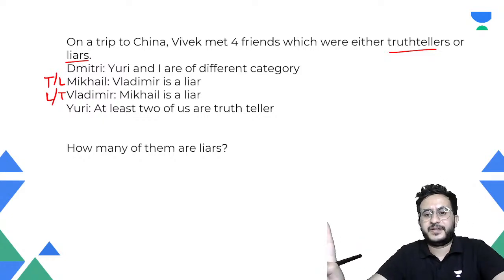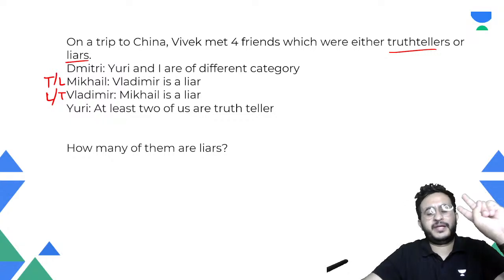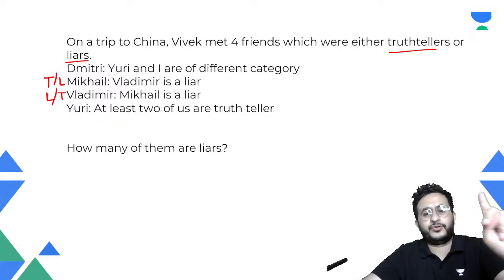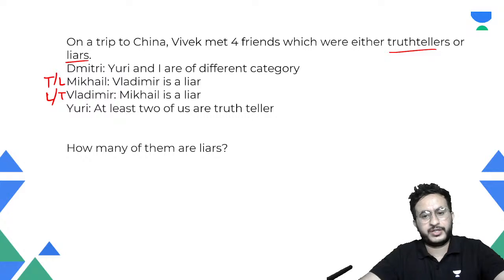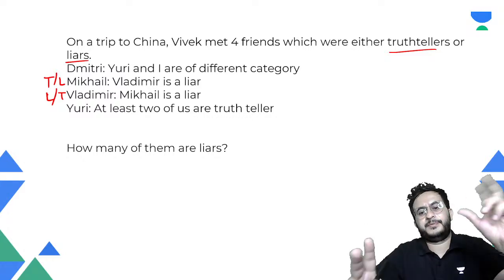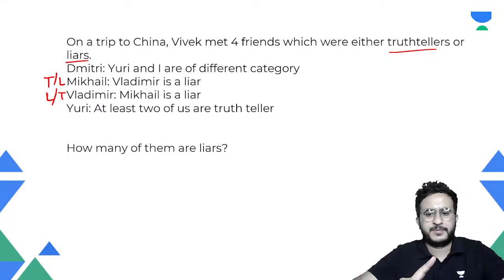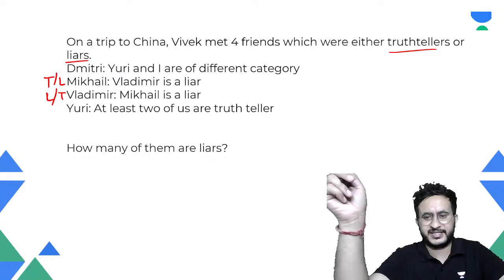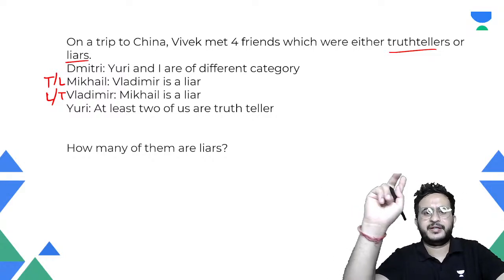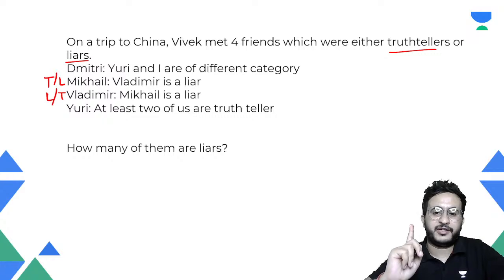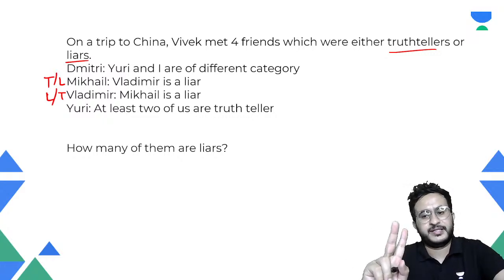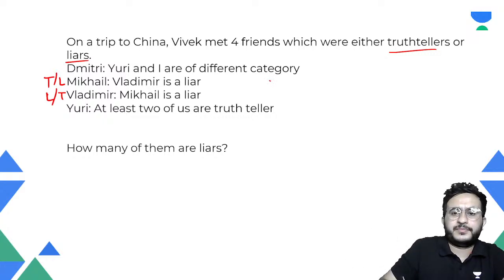So that is fixed. Whenever two people blame each other, one of them is speaking truth, one of them is telling lie, we cannot find who is who. So this is one learning: if two people blame each other, one says this person is liar, the second says this person is liar, we cannot determine who is telling truth and who is telling lie, but we know that one of them is a truth teller and the second is a liar.